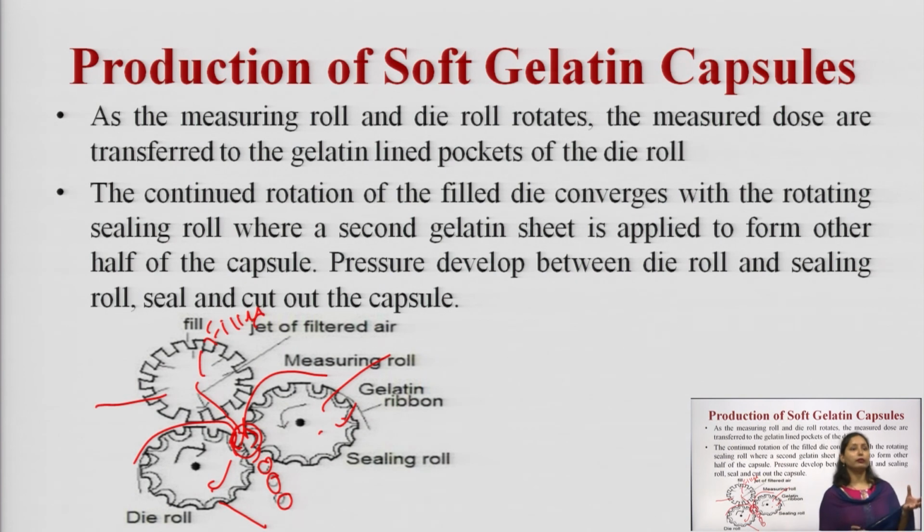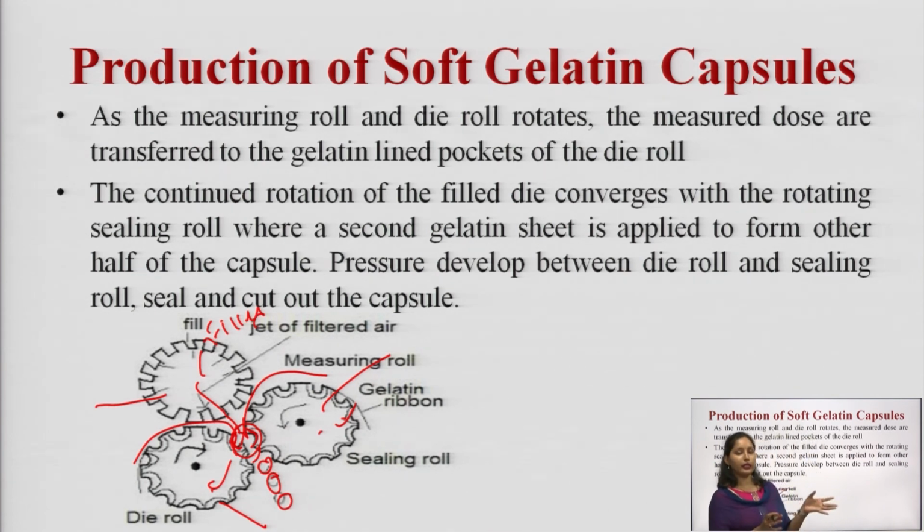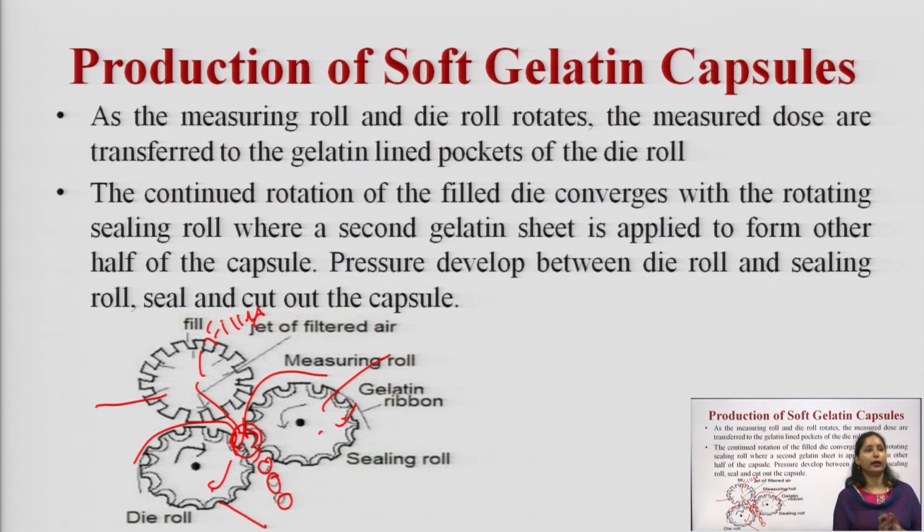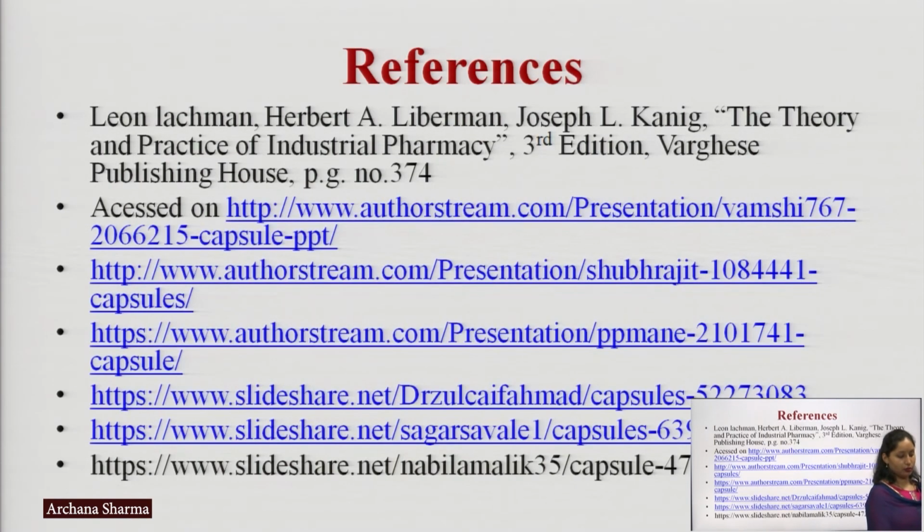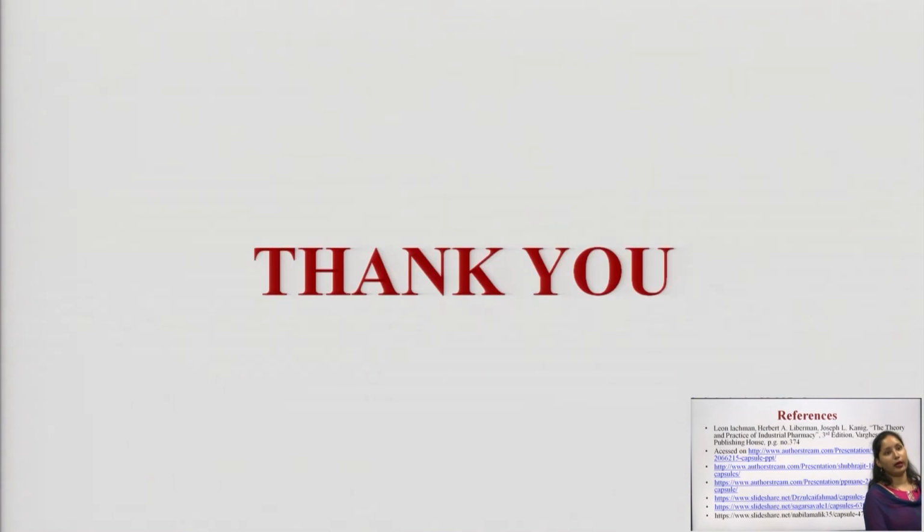So, with the movement of the measuring roll and die roll, the measured dose is transferred to the gelatin-lined pocket of the die roll. Then with the continuous rotation, the filled die converges with the rotating sealing roll, where a second gelatin sheet is placed to form the other half of the capsule. Then pressure is applied between the die and the sealing roll, and finally, we manufacture the capsule. These are the references, and thank you.